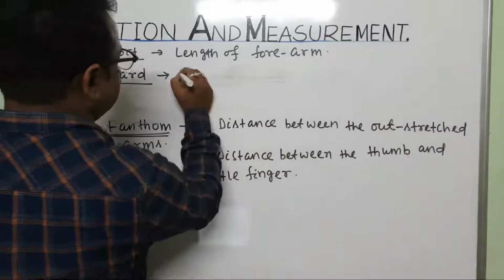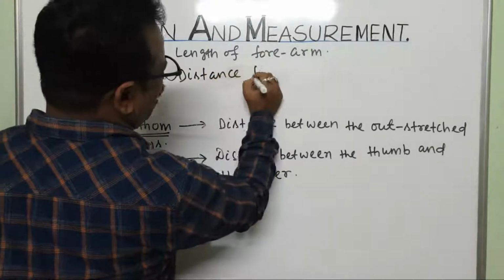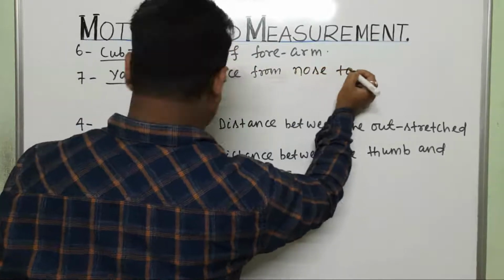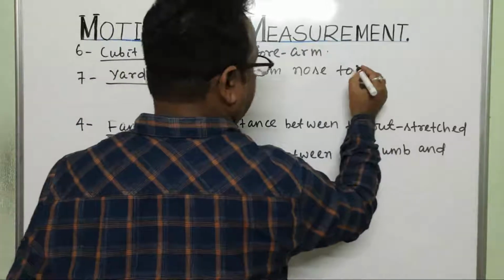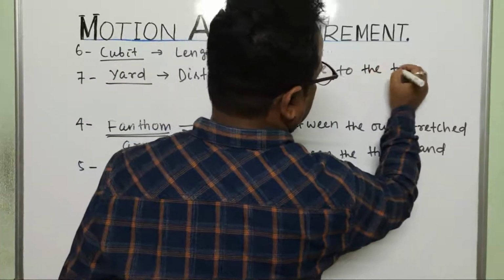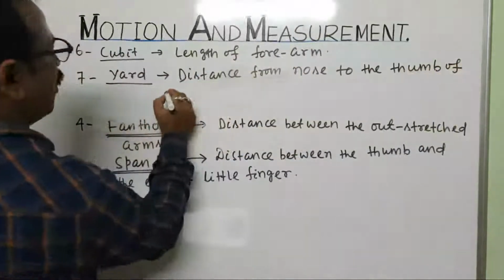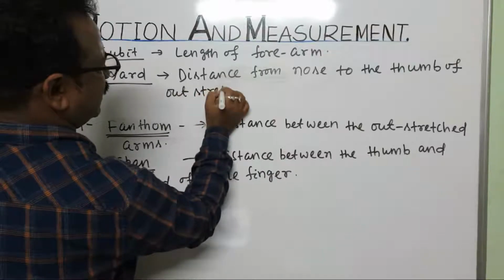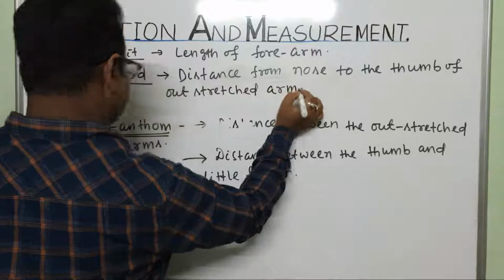Distance from nose to the thumb of outstretched arm.